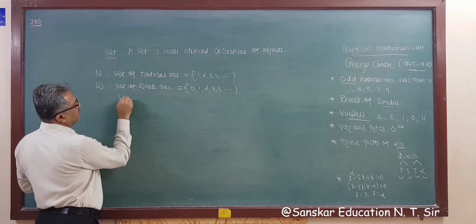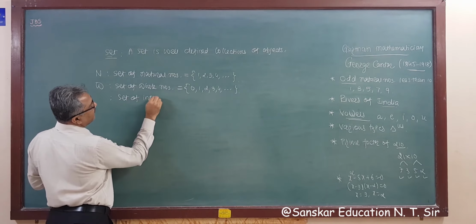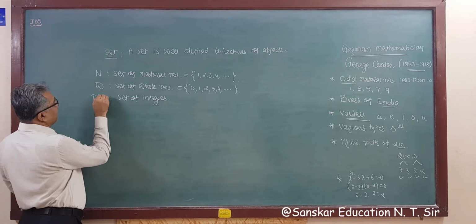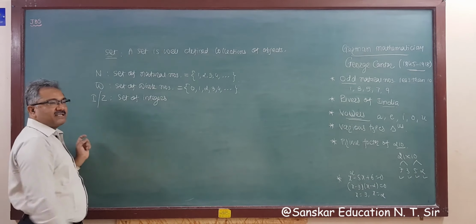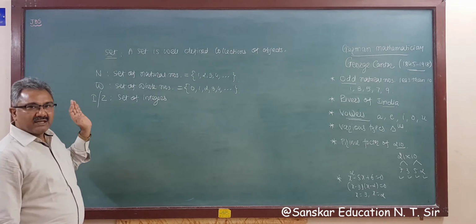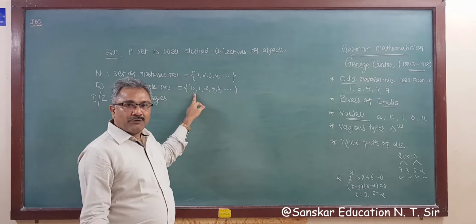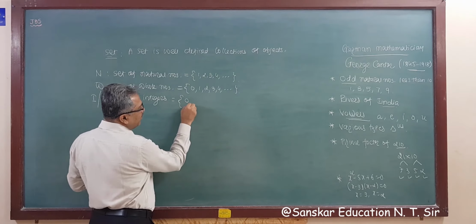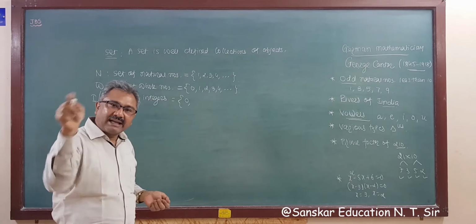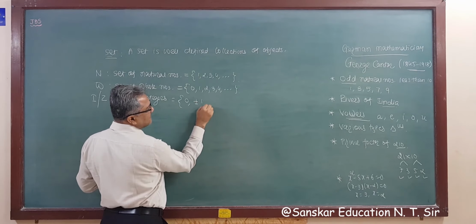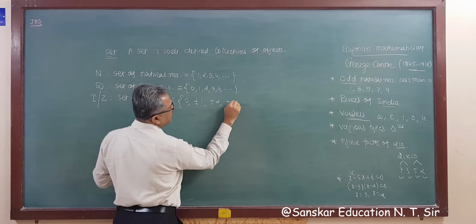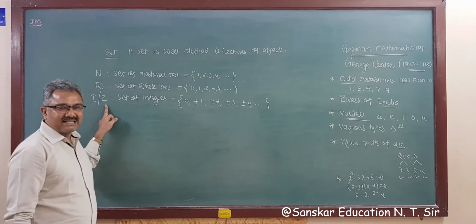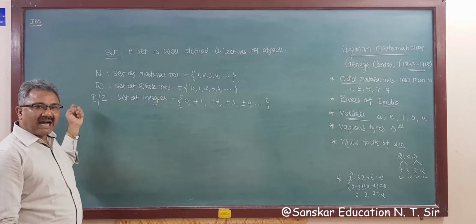Then the set of integers, denoted by either I or Z. Integers I or Z means whole numbers with negative numbers also. Whole numbers are 0, 1, 2, 3, 4, and including negative numbers, that is plus or minus 1, plus or minus 2, plus or minus 3, plus or minus 4, etc., are the set Z, that is the set of integers, Z or I, right?